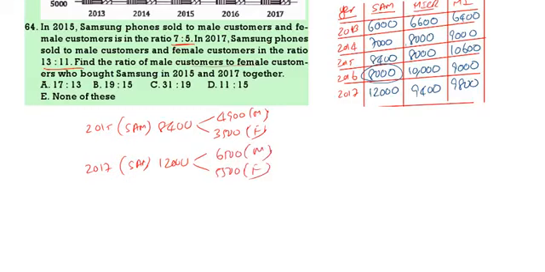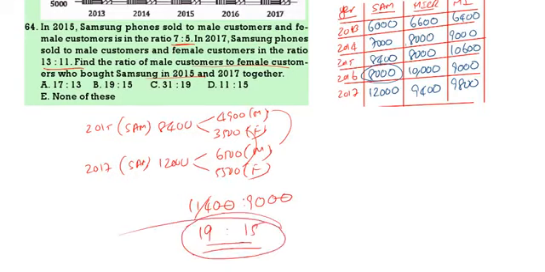What is the ratio of total males to total females? Total males means 49 plus 65. That is 114, so 11,400. Total females is equal to 9,000. So 2 zeros cancel. Then 6 19s, 6 15s. So 19 is to 15. Correct answer is 19 is to 15.